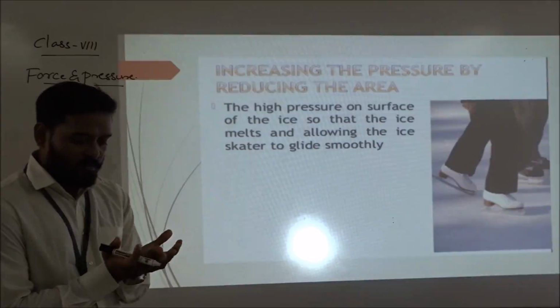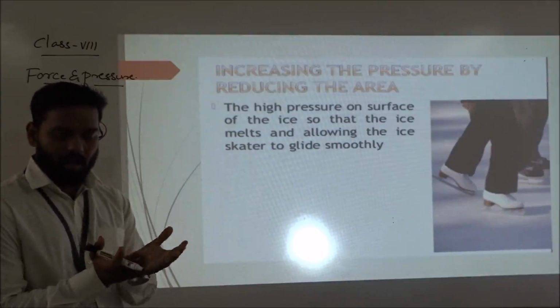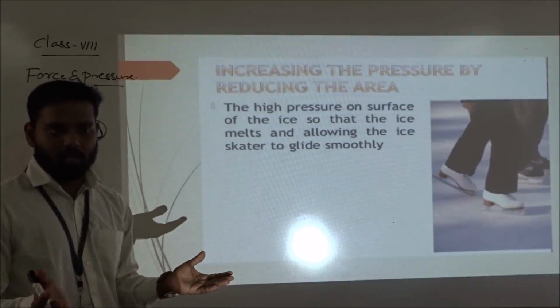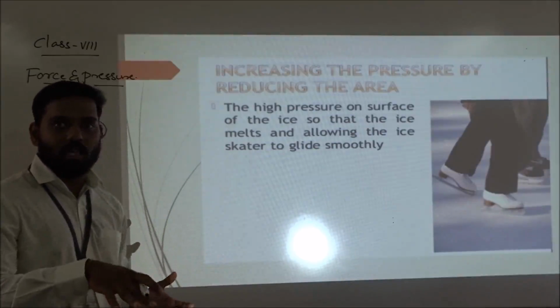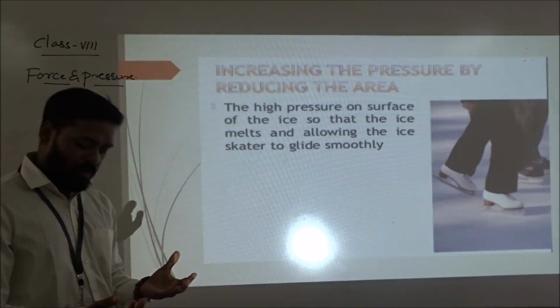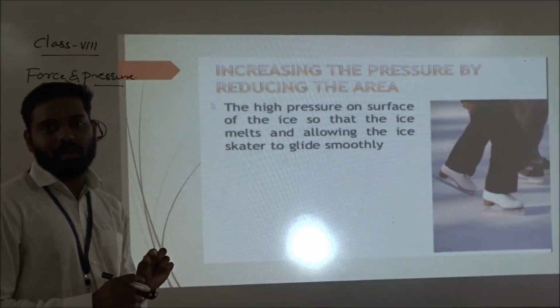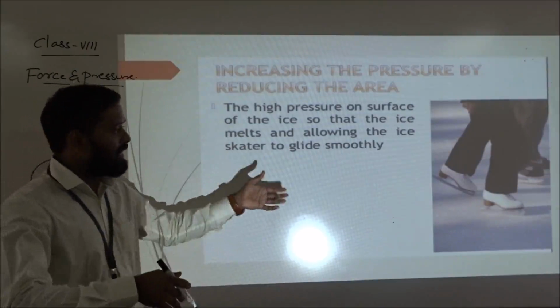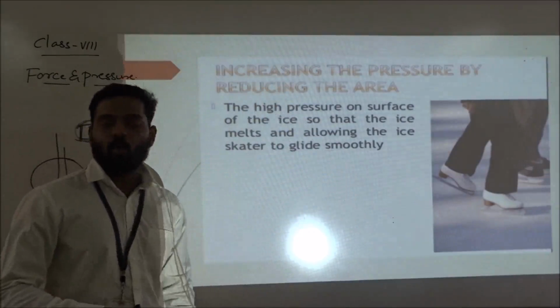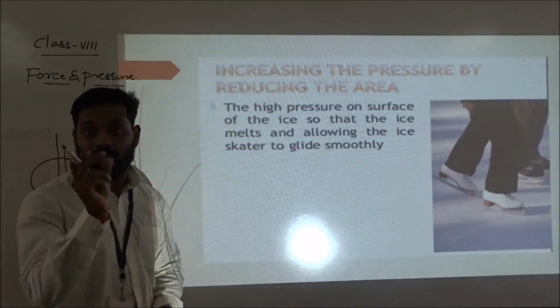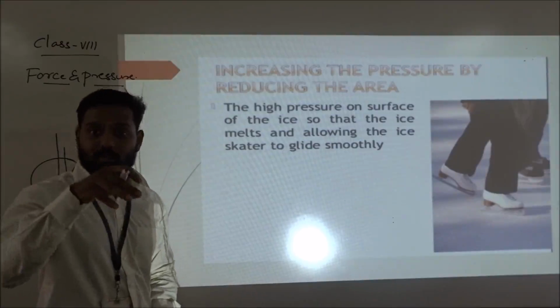What will happen if your wheels have a larger area? If you apply pressure, it will not go inside. If the wheel has a small area, it will easily go into the ice. Why? The area is small, so the pressure will become more.